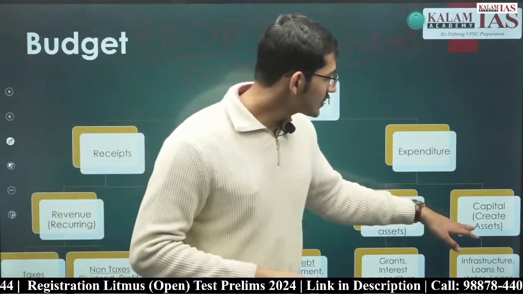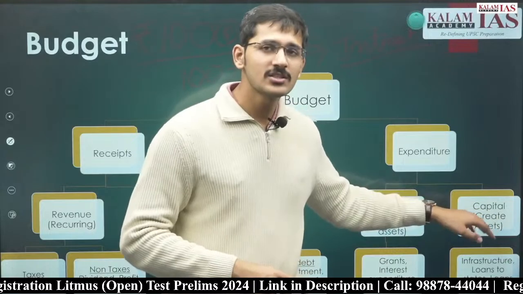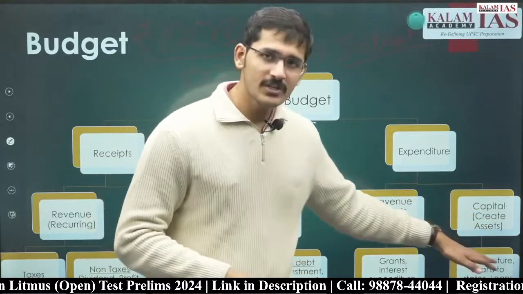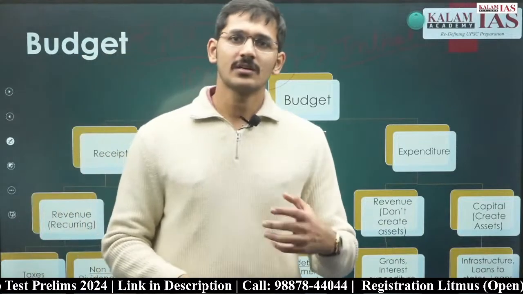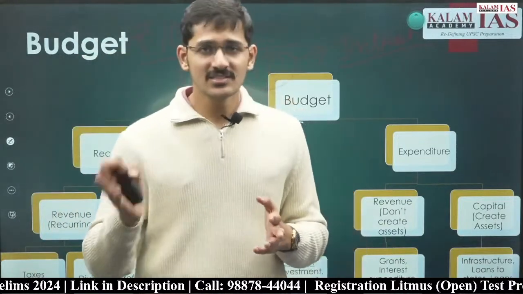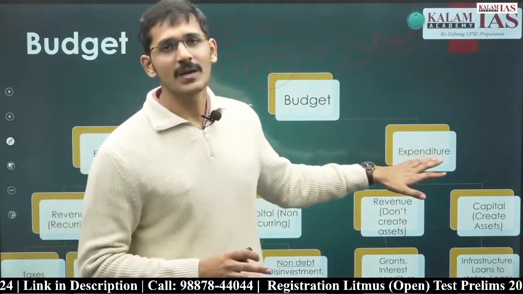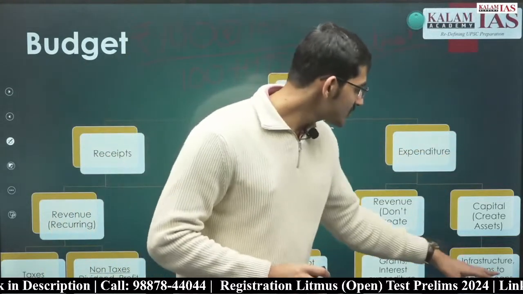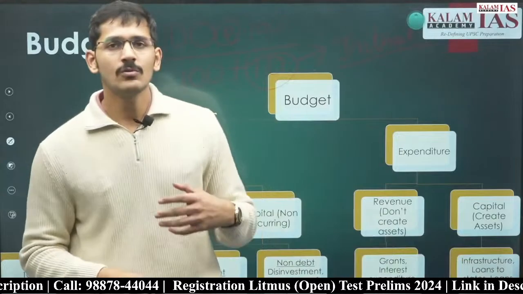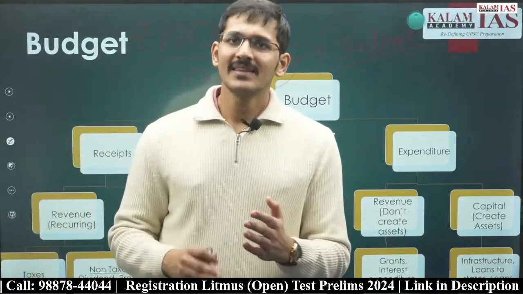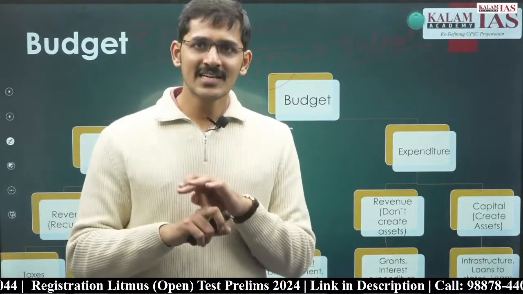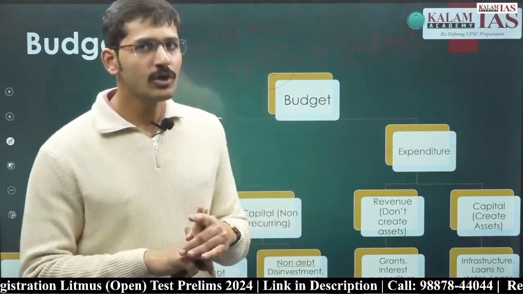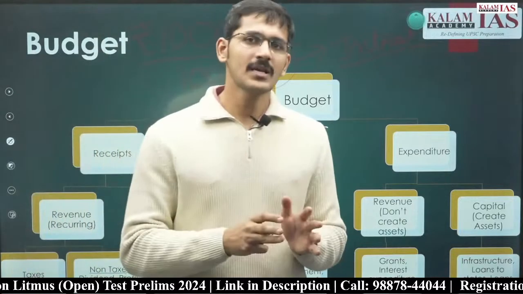Now what is the capital expenditure that the government of India does? One is infrastructure. Whatever the government of India spends on building infrastructure, is that creating assets? Yes, that is creating assets. That is why that is part of capital expenditure. Other is loans repaid. Whenever loans are repaid, that reduces the liability of the government of India. Whatever affects assets and liabilities of the government of India becomes part of capital account.